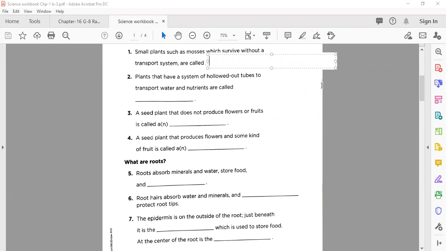Here we first solve the first blank. Small plants such as mosses which survive without a transplant are called what? If you know the answer, send me in the chat. Otherwise, I'm going to type here. Non-vascular